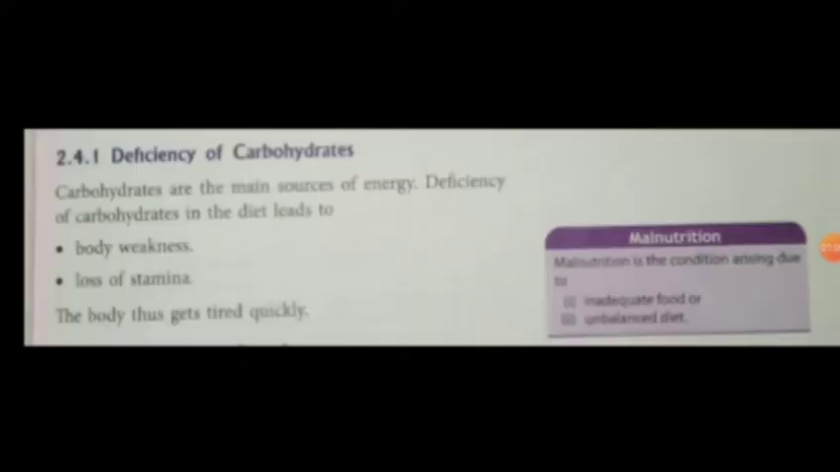So we can have a deficiency of carbohydrates, and carbohydrates are the main sources of energy.